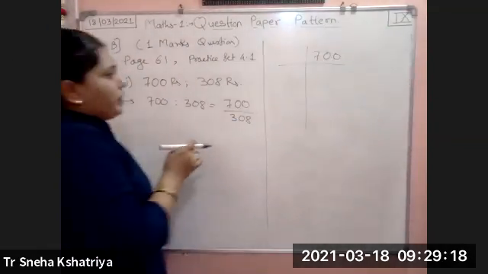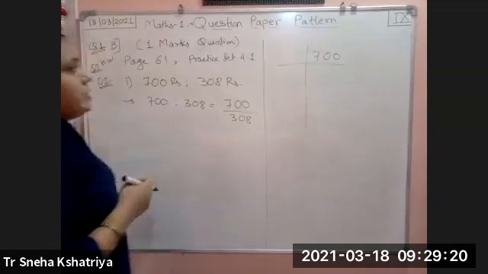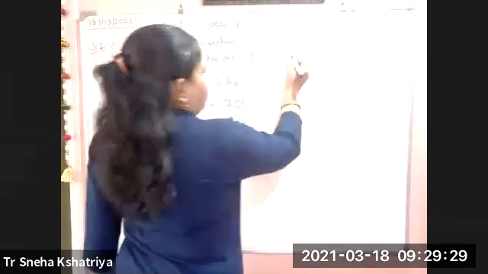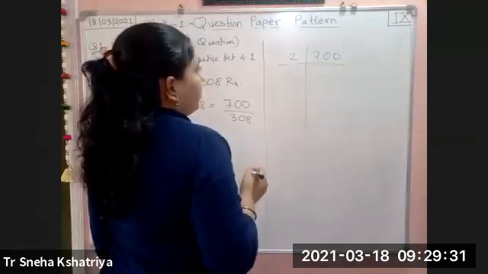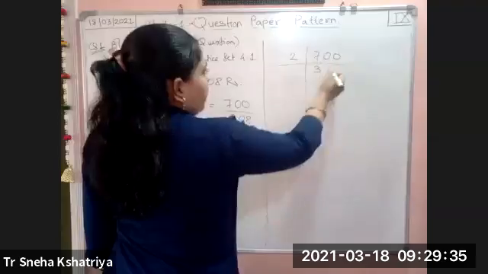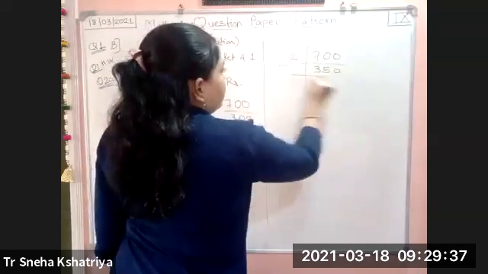Let us take the smaller number. We will solve by 2 only. So 2 sixes are 12... 2 fives are 10, 350 will come.